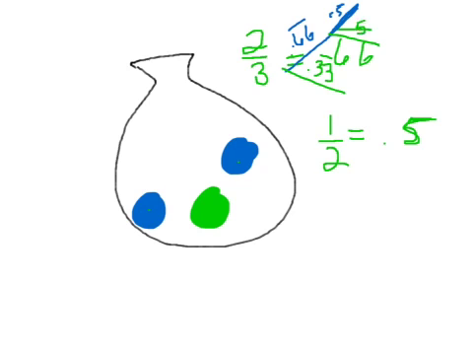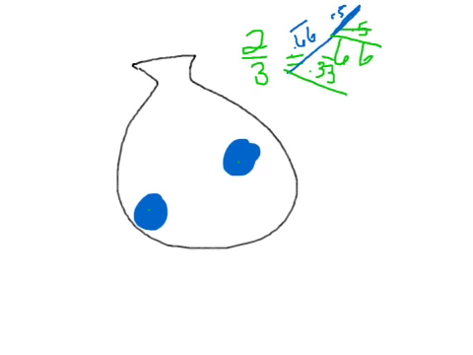Now, what are the chances if we picked a green in the first round that the second one would be a blue one? Well, it's a 100% chance, so it's a 1 right here. And then the chance that it'll be a green on the second pick, well, there aren't any greens, so it's a 0% chance. So you can put a 0 here.